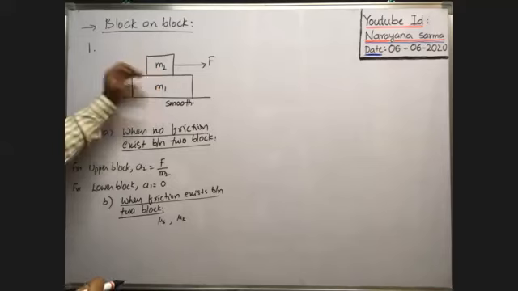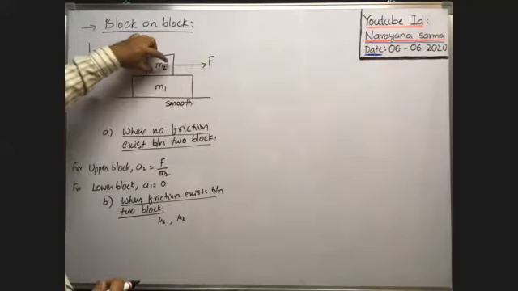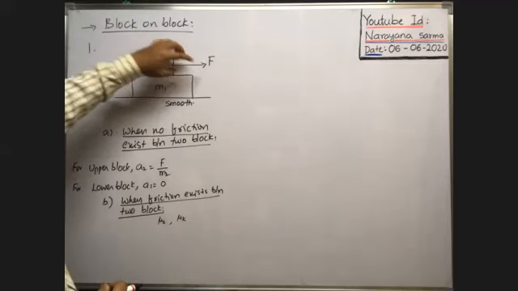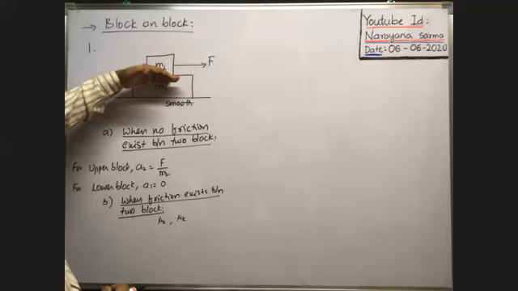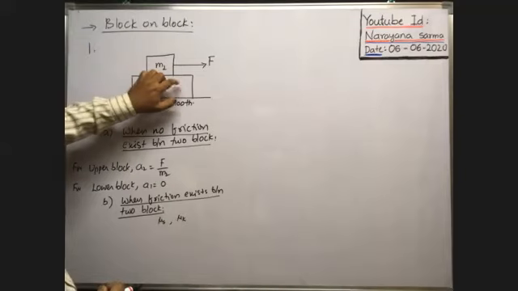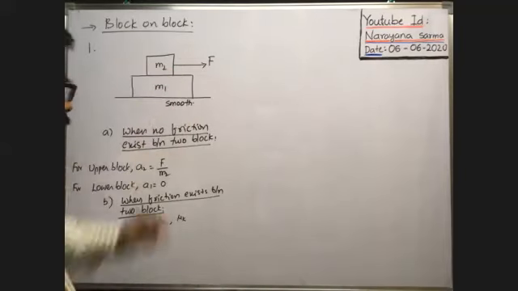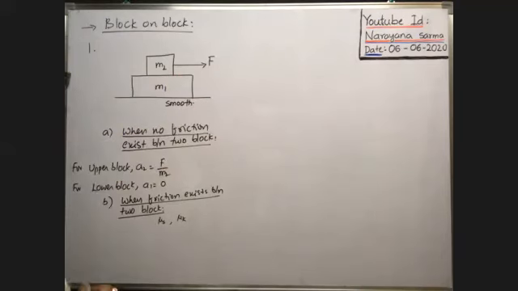If friction is not there, no force acts on the lower block in this direction. Because of this force, this block moves towards right. At the same time, as these two are in contact and friction exists between these two, the friction pulls the lower block towards it. That's why on the lower block, friction is towards right. On the upper block, friction is in opposite direction.